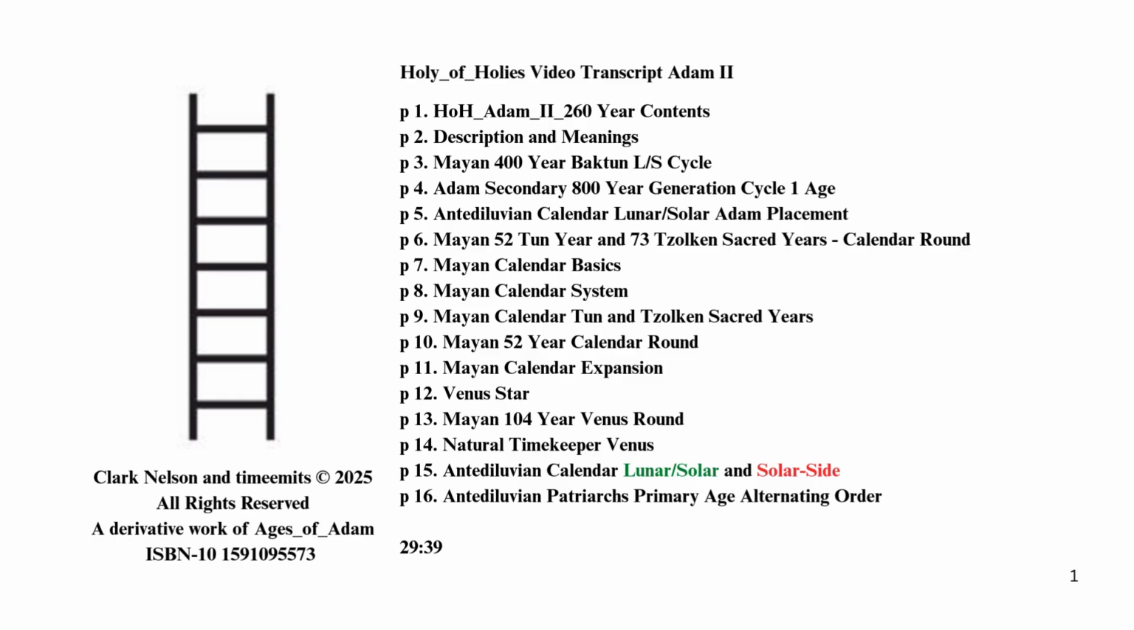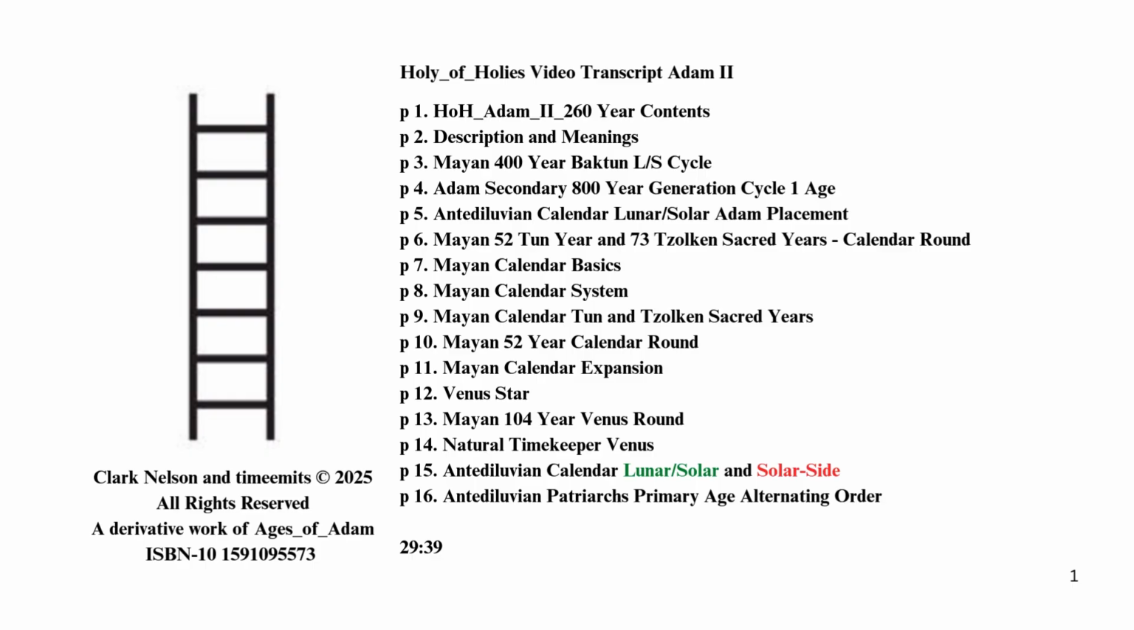260-year contents. P2. Description and meanings. P3. Mayan 400-year Bacton L/S cycle. P4. Adam secondary 800-year generation cycle 1 age. P5. Antediluvian calendar lunar/solar atom placement. P6. Mayan 52-ton year and 73 Tzolk'in sacred years, calendar round.